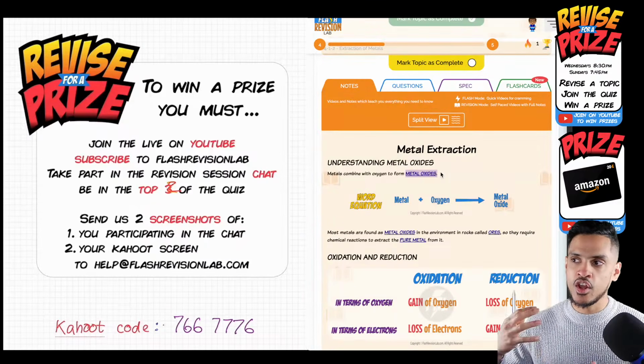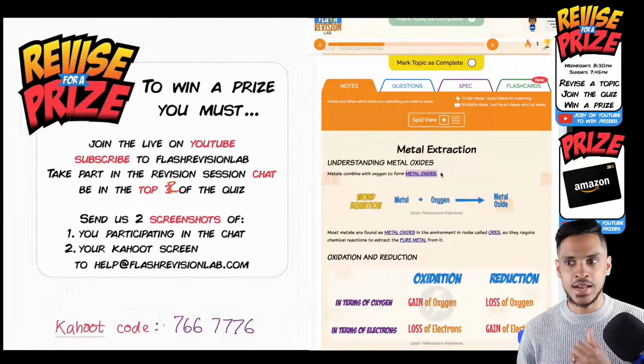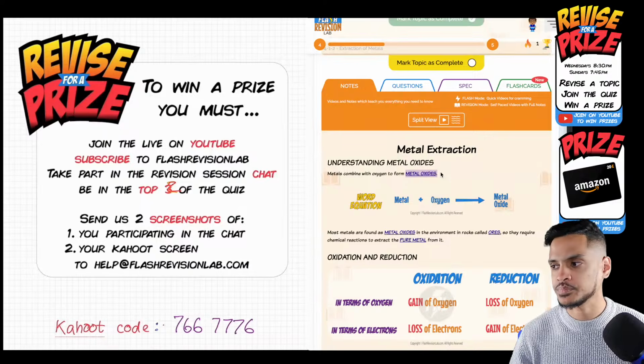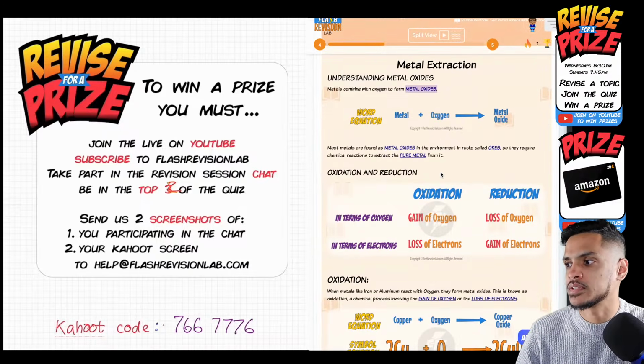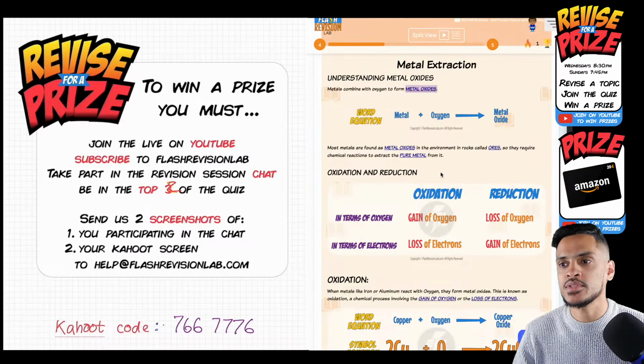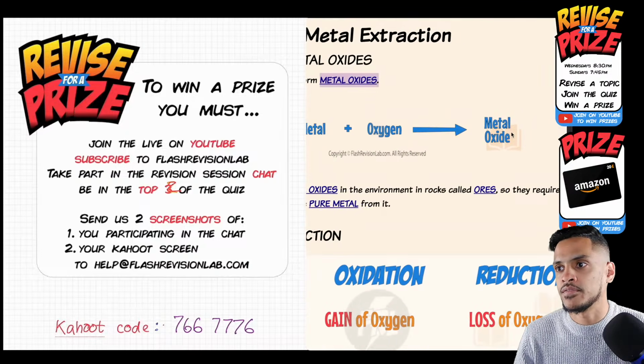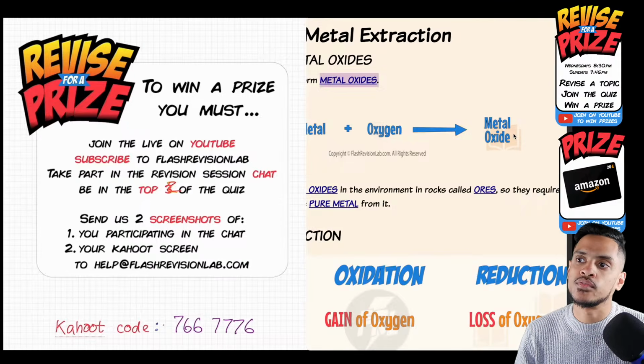Does anyone know what you call a rock which has the metal in it that you're trying to extract? It's 3 letters. What do you call it? Ores. Yes, they're called ores. So you dig up these ores. Well done, guys. You dig up these ores, and what you're trying to do is remove the oxide from it. So remember, you're going to find it as an oxide, so iron oxide, and what you're trying to do is remove the oxygen from it.